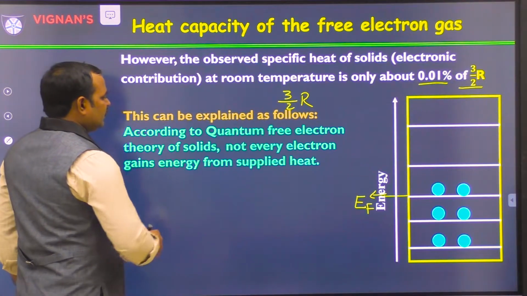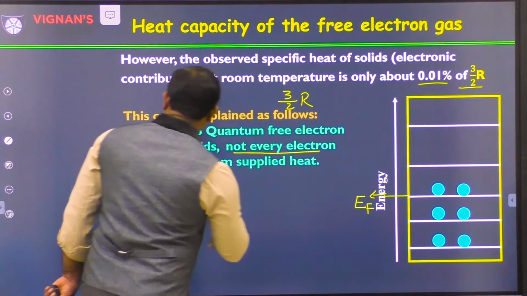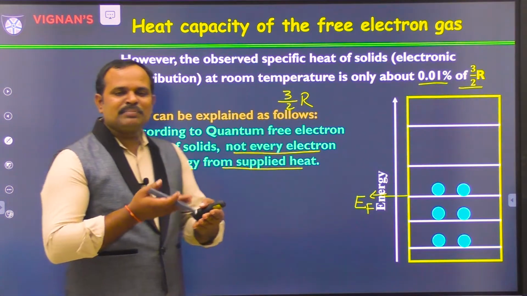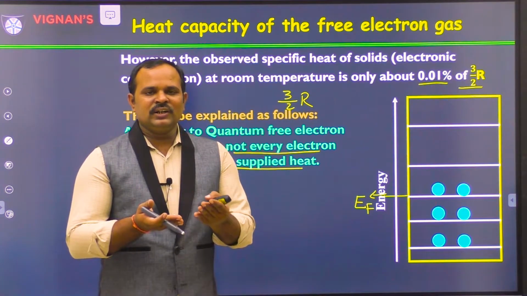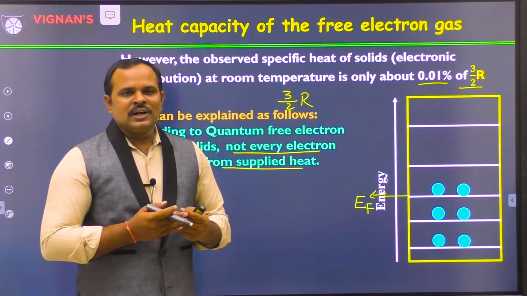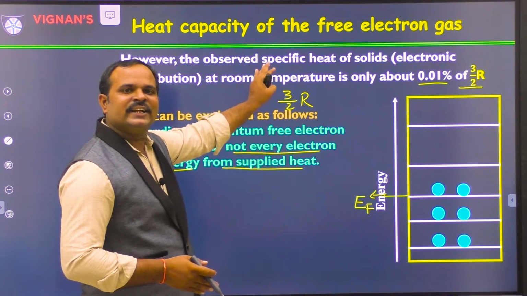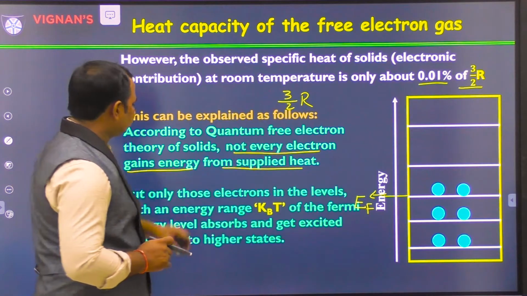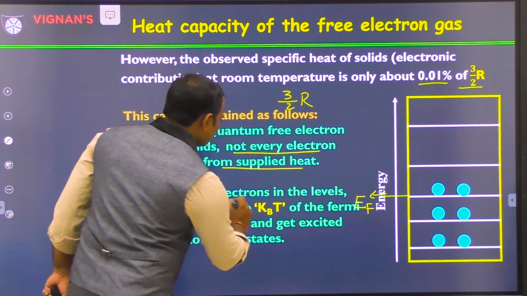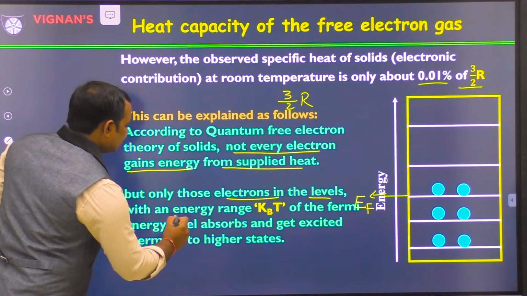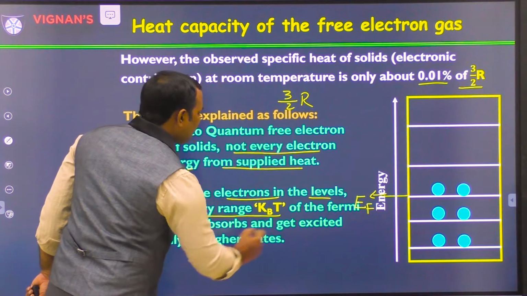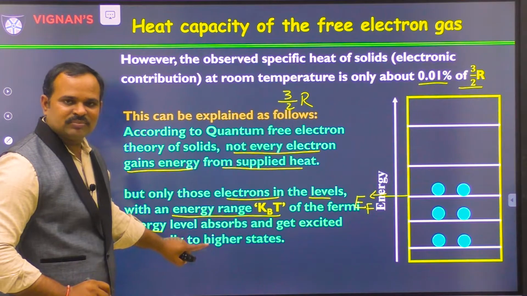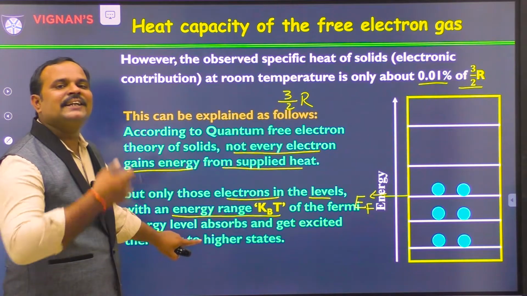Now, the main important assumption of the quantum free electron theory is that not every electron gains energy from the supplied heat. When we supply heat energy to the material to raise its temperature, not all the electrons take the heat energy. Only those electrons in levels within about kBT of the Fermi energy gain energy from the supplied heat and get excited to higher energy levels.